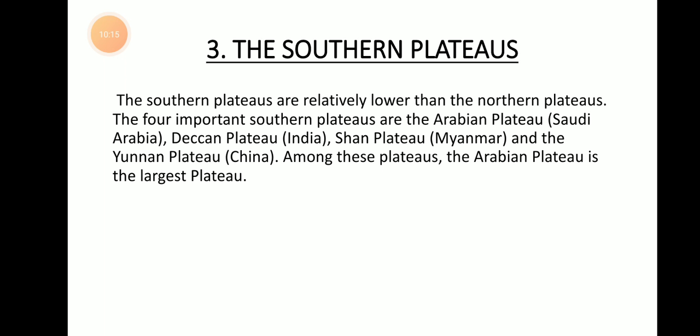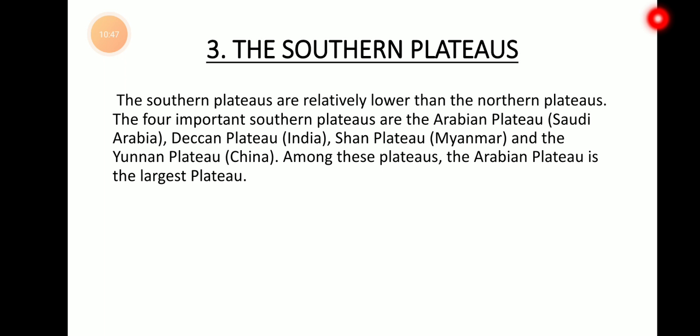So how is a table identified? The table is somewhat higher than the ground, isn't it? On top of the table you see a flat surface. In the same manner, plateaus are also like that. They are higher than the ground, but the top of the plateaus will be flat like a table. Understood? So the southern plateaus are relatively lower than the northern plateaus.